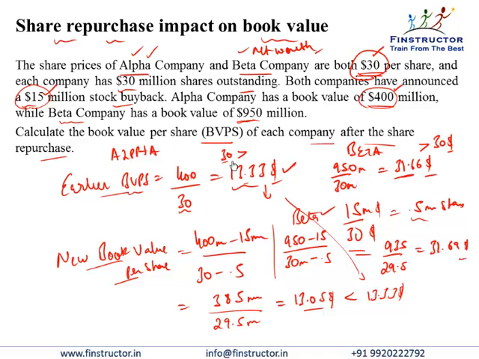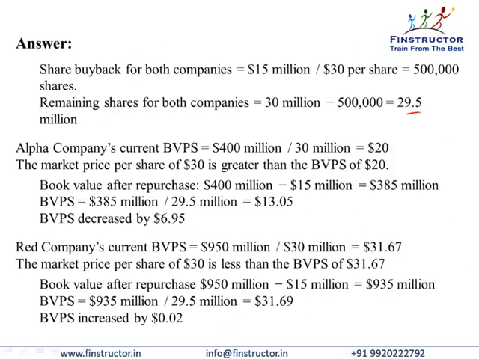So once again, remember, if the current book value is lesser than the stock price, then a buyback will reduce the book value per share. If current book value is higher than the stock price, then a buyback will increase the book value per share, from 31.66 to 31.69, as we just saw in the case of Beta Company. So please verify the calculations once.